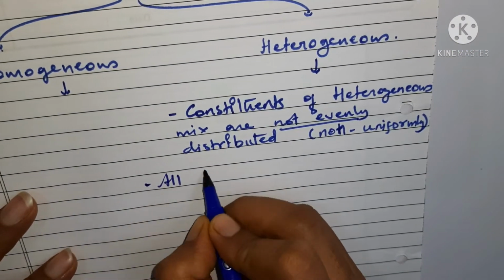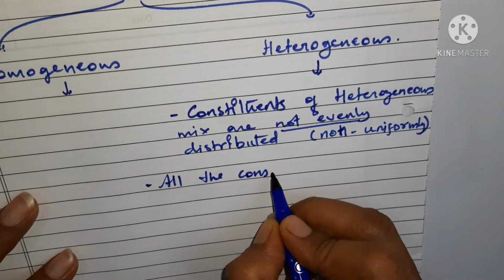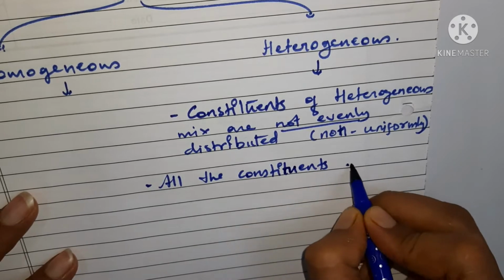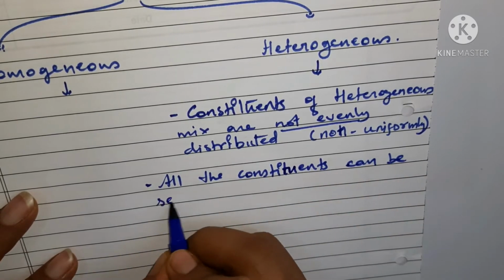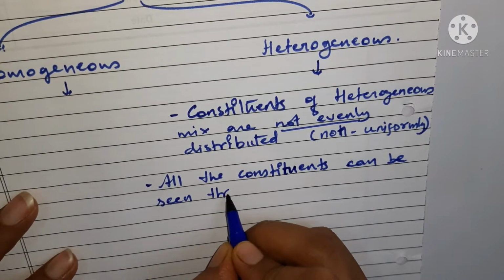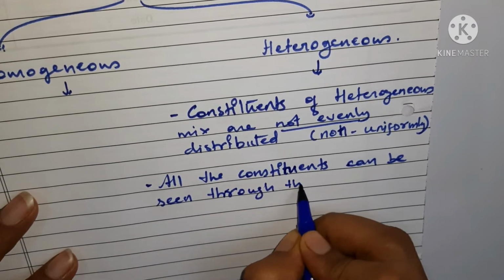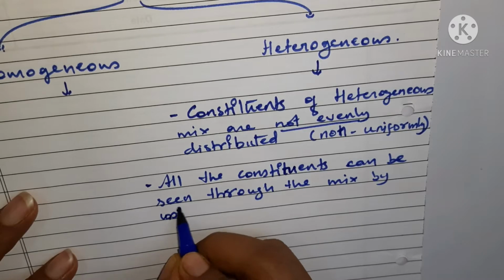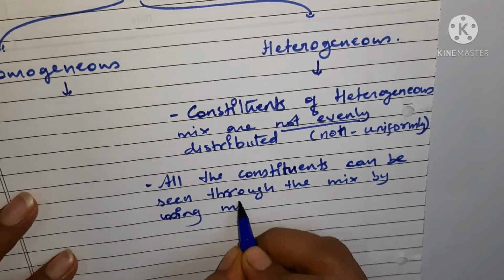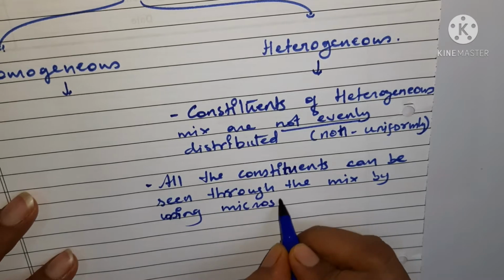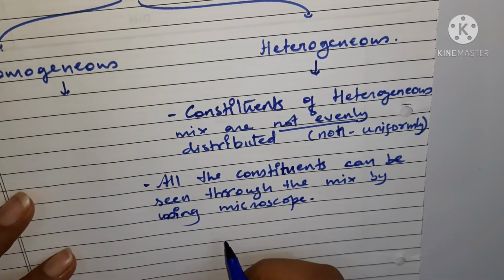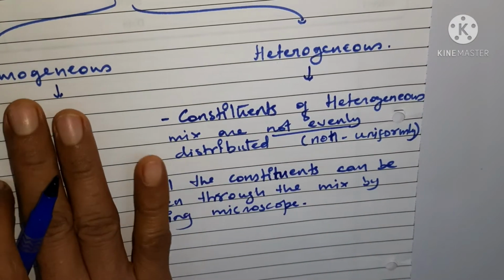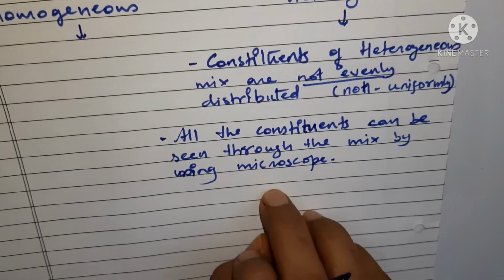All the constituents or components can be seen through the mixture by using a microscope. If we use a microscope, we will be able to see each of the components. Understood? If a microscope is used, we can very easily identify the constituents of a heterogeneous mixture, which we cannot do with the naked eye.